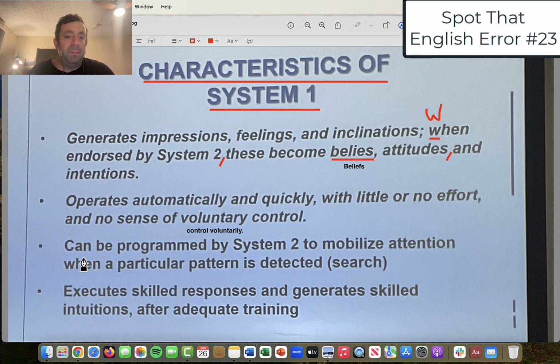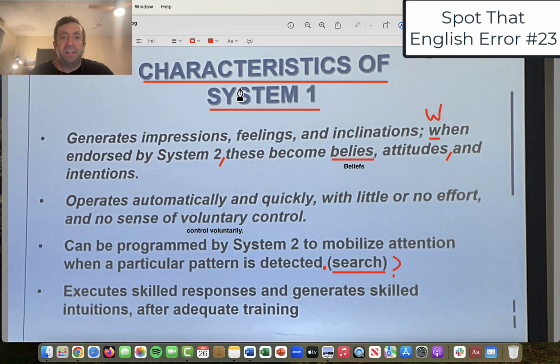Next we have: can be programmed by System 2 to mobilize attention when a particular pattern is detected. We're missing a period here, something to keep in mind. And I'm not sure why "search" is in parentheses. That was a bit confusing as well, so you want to make sure you're using this correctly.